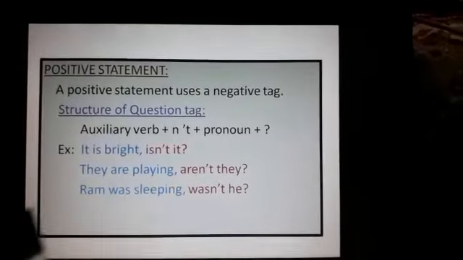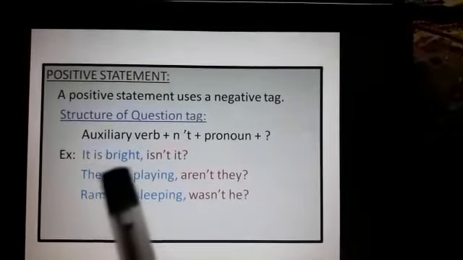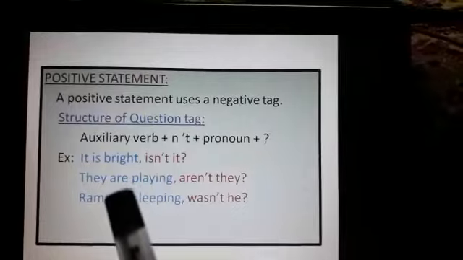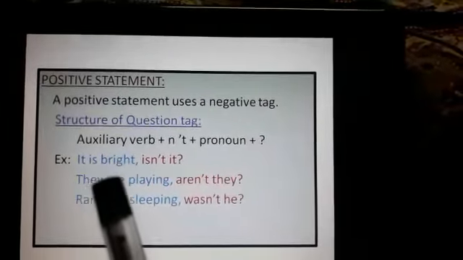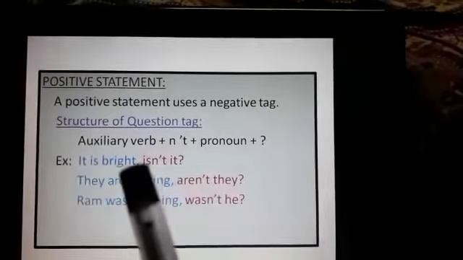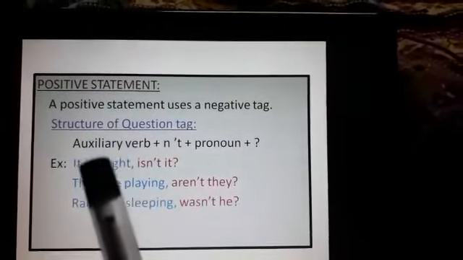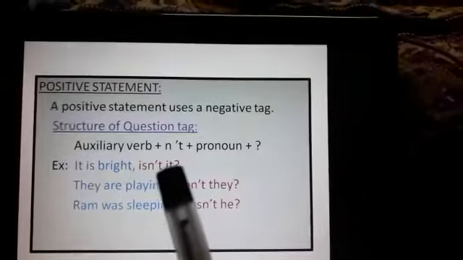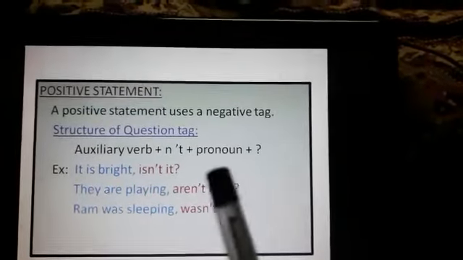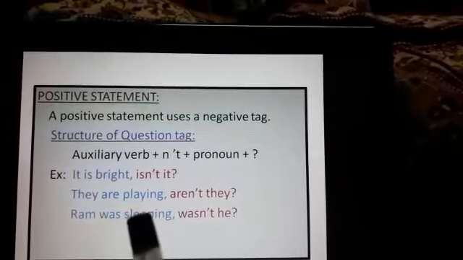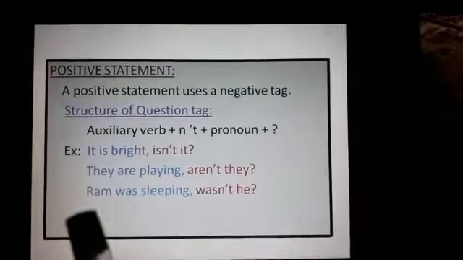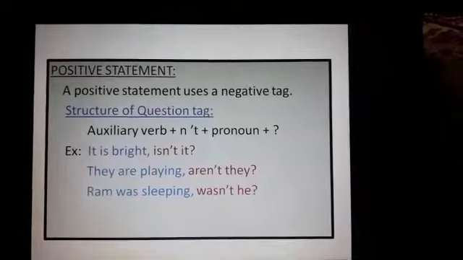Let us see this. It is bright. See here, "it is bright" is a positive statement. How? Because there is no "not" or "no" here, so it is a positive statement. So what we have to do: auxiliary verb is, then we have to add not, and pronoun it, then question mark. So, isn't it? They are playing, aren't they? Ram was sleeping, wasn't he?